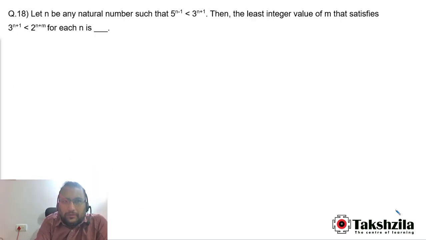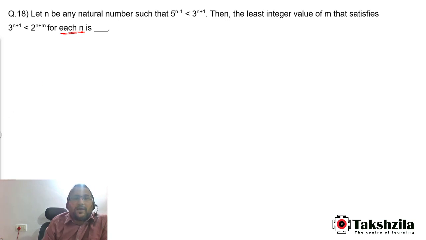Question number 18. Let n be any natural number such that 5 to the power n minus 1 is less than 3 to the power n plus 1. Then the least integral value of m that satisfies the given inequality for each value of n. The given inequality is 3 to the power n plus 1 less than 2 to the power m plus n. So let's have a look at it. For each n we need to satisfy.